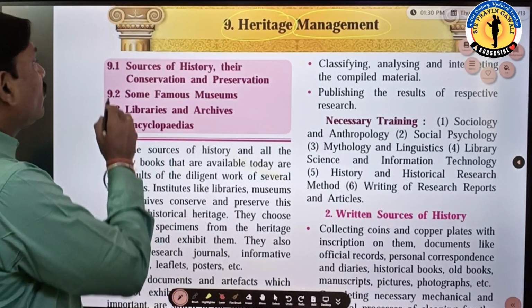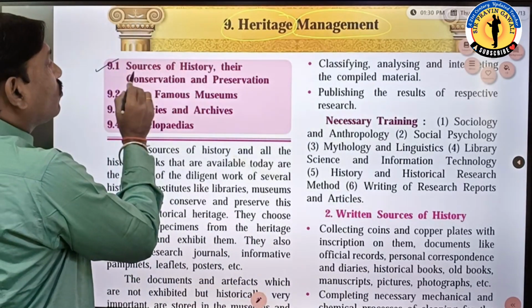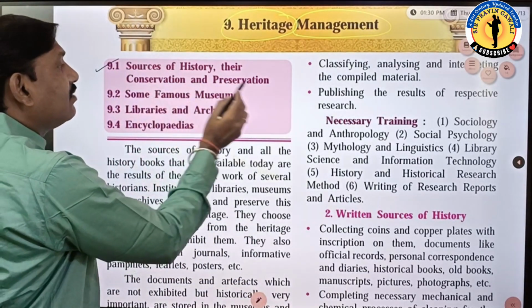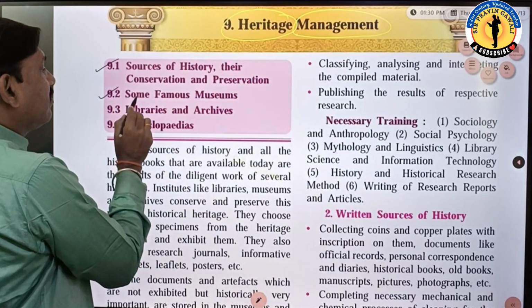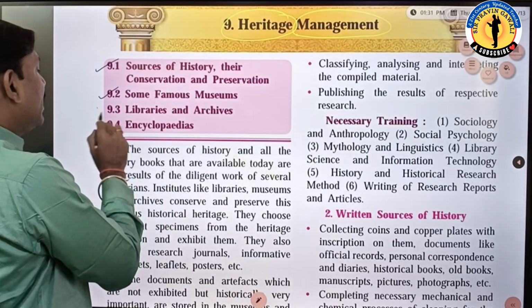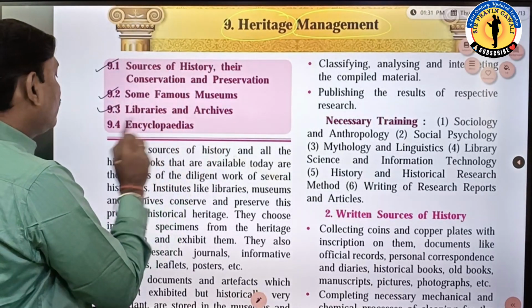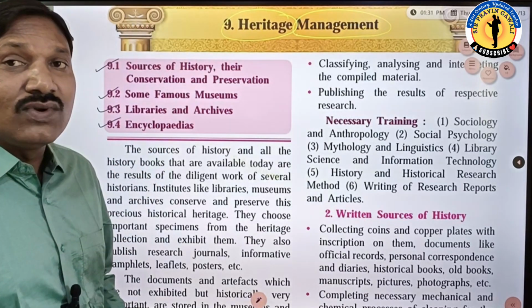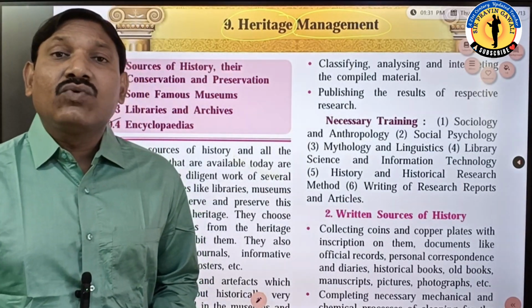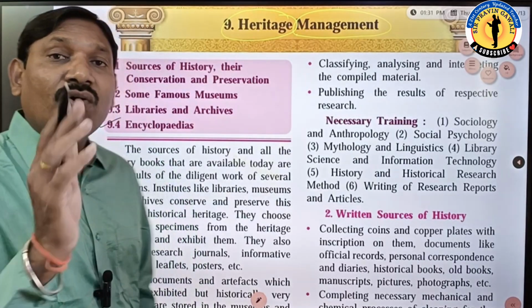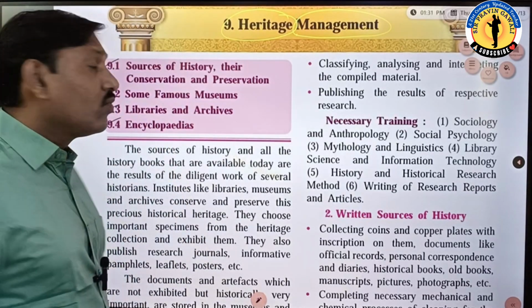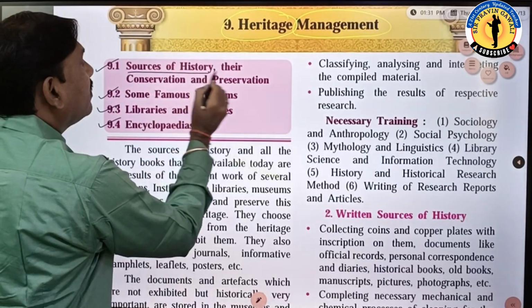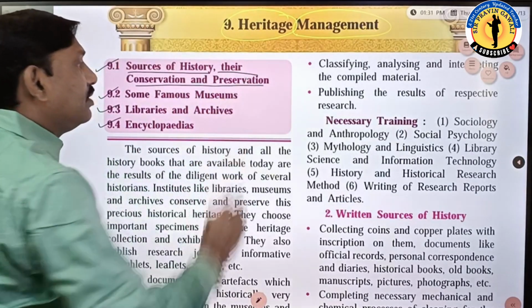In this chapter we are going to learn 9.1, that is sources of history, their conservation and preservation. 9.2, some famous museums. 9.3, libraries and archives. And the last one, 9.4, encyclopedias. Okay, students. Most probably I will try to make 4 separate videos, one for each point. So today we are going to learn the sources of history, their conservation and preservation.